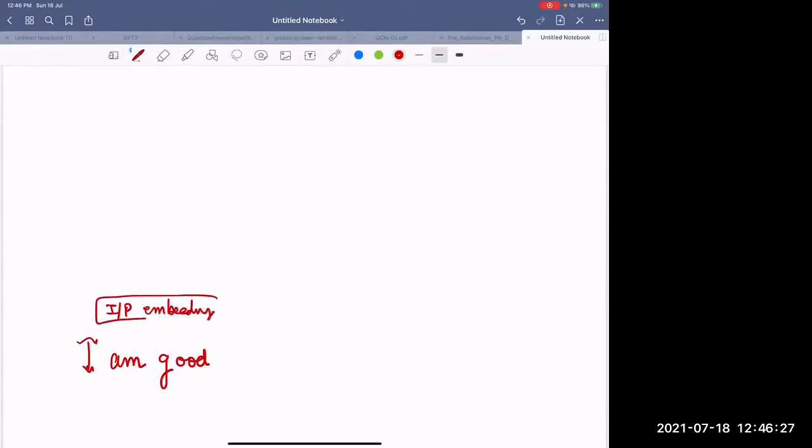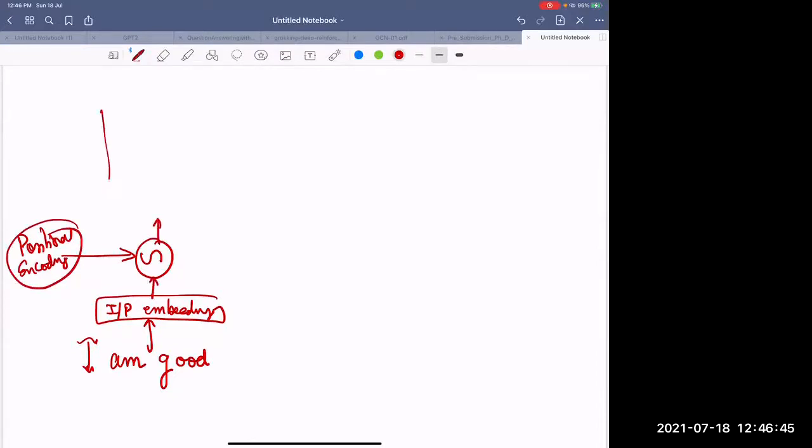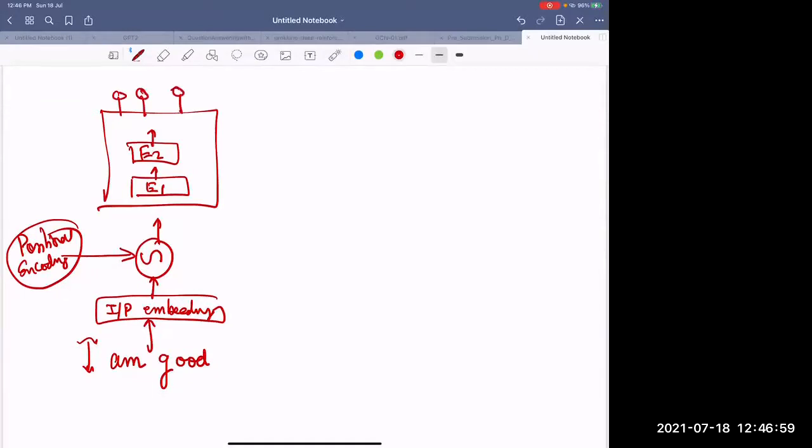embedding. This will go in, and then I have a sinusoidal sort of embedding that's being shown in this way. Positional encoding, and both of these things got added, and then it's sent to my encoder, in which I am having encoder number 1, then encoder number 2, and so on. Finally, I am going to get how many outputs? 3 outputs we are getting out.